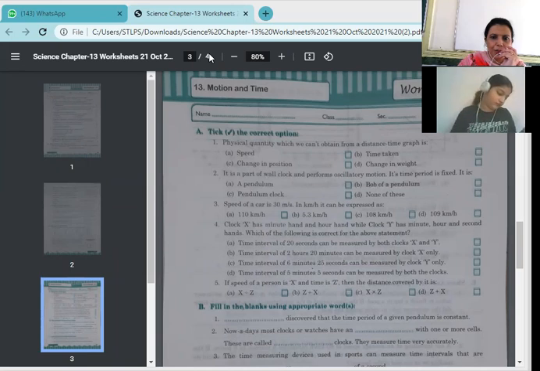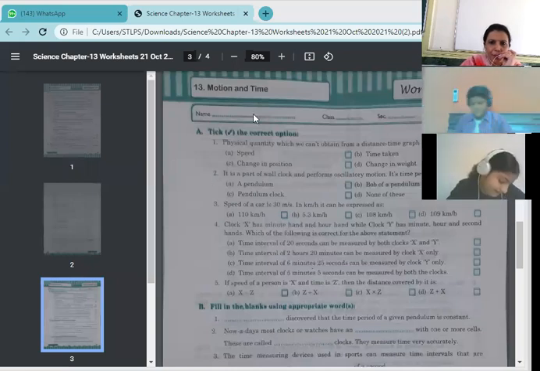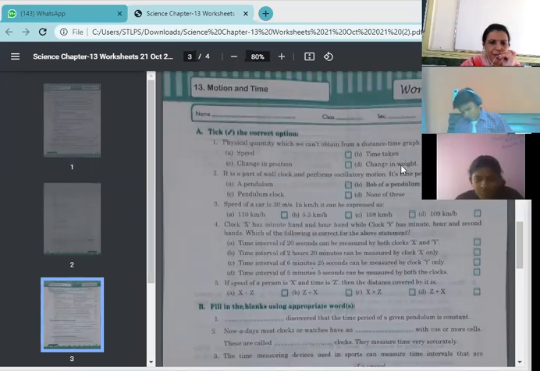Again, your first question is you need to find out the most appropriate option. So let's continue. Physical quantities which can't be obtained from a distance time graph is: speed, time taken, change in position, change in weight.